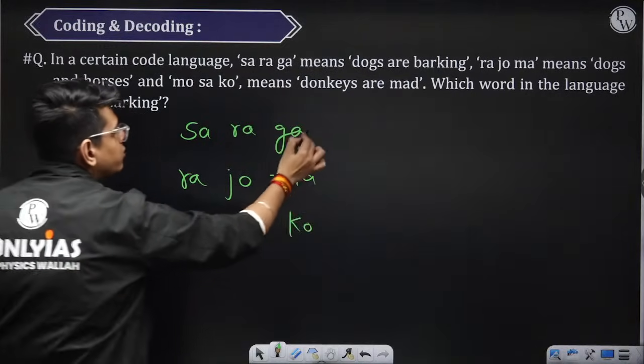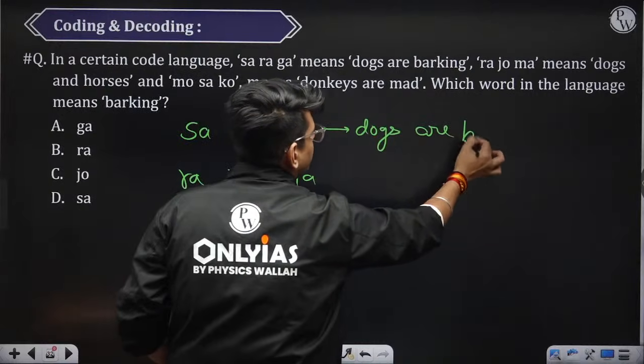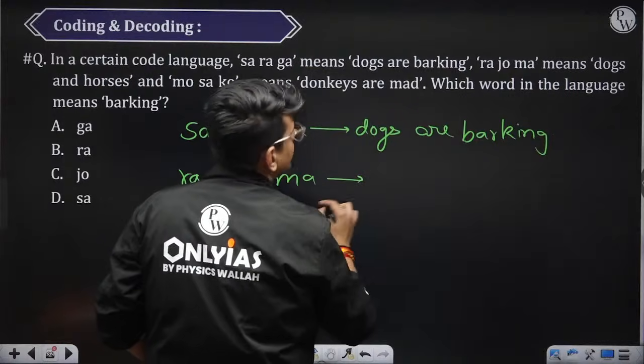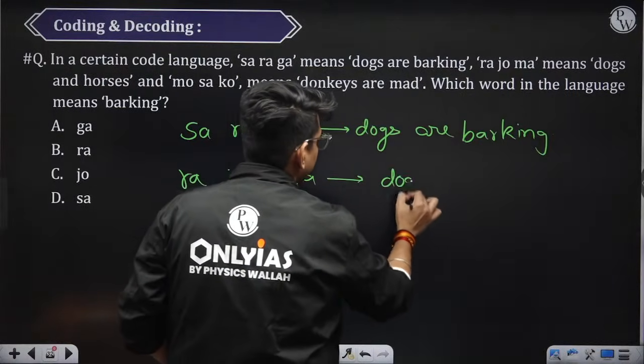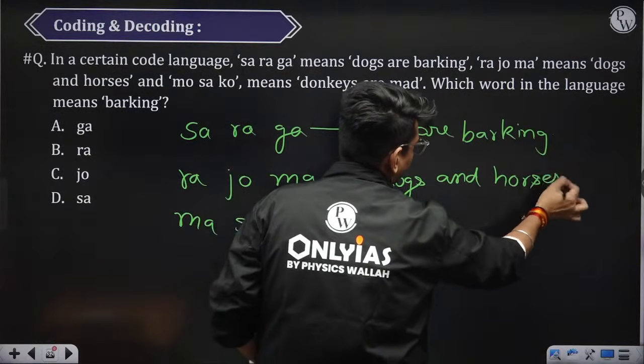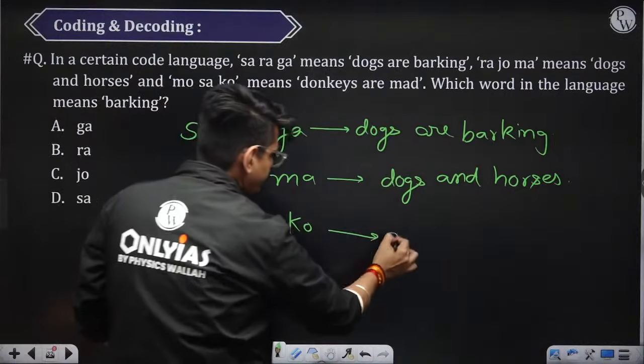The codes for these are dogs are barking. Then next thing is dogs and horses. And last we have donkeys are mad.